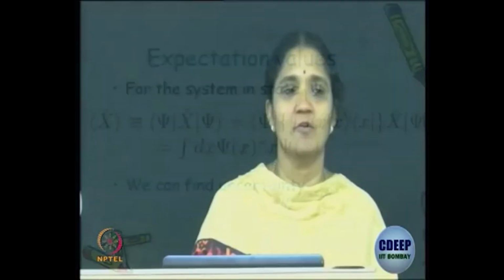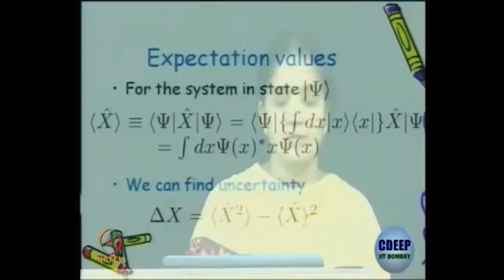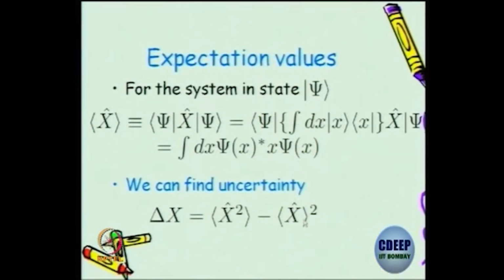It's similar to your standard deviation, right? So how do you define that? You define the uncertainty in the position as: find the expectation value of the square of the position operator, subtract out the square of the expectation value of x, like standard deviation. Yeah, so you have done it, right, with a square root. Thank you. Yeah, so there should be a square, or you can write delta x squared.